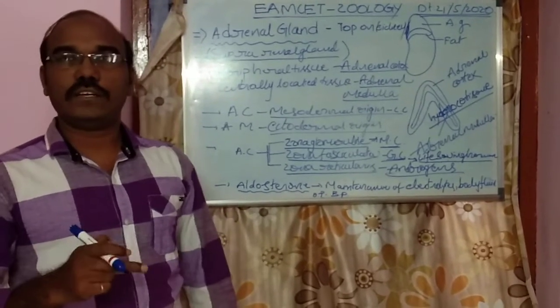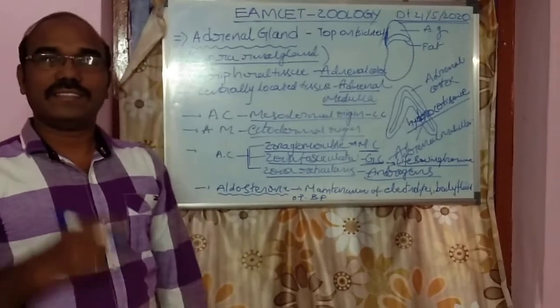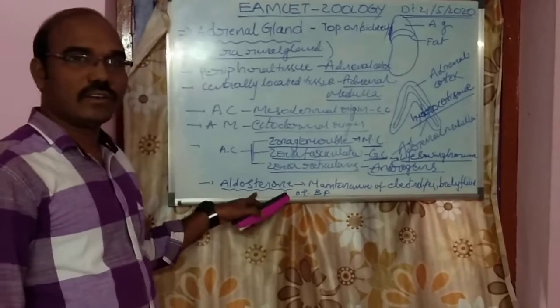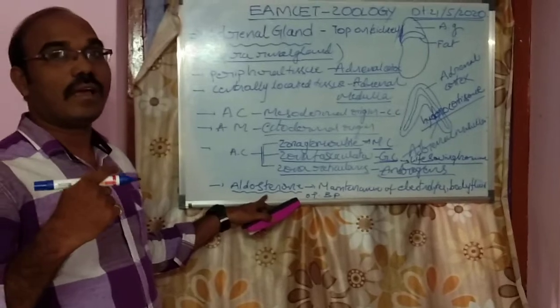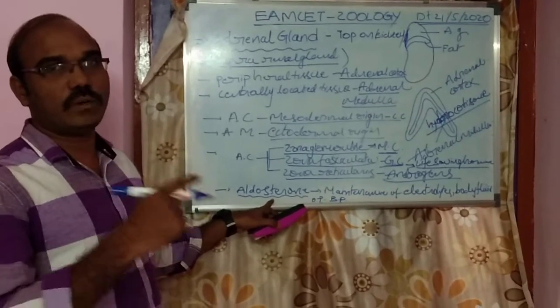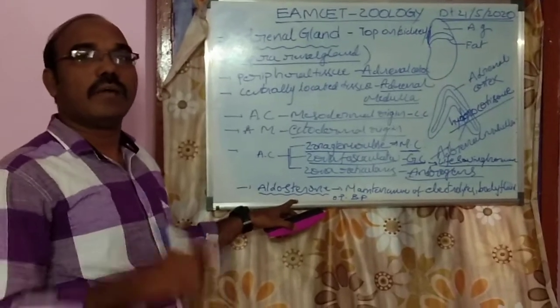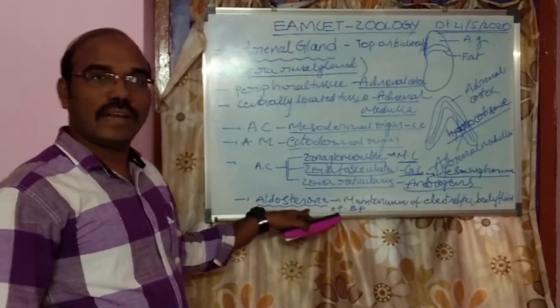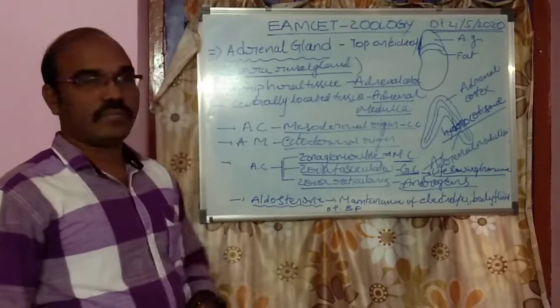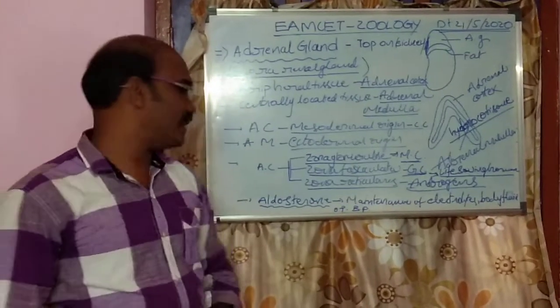The angiotensin 2 acts on the renal tubule of the kidney to produce aldosterone when our blood pressure falls down. It is one of the mineralocorticoids, and it is released from the zona glomerulosa.